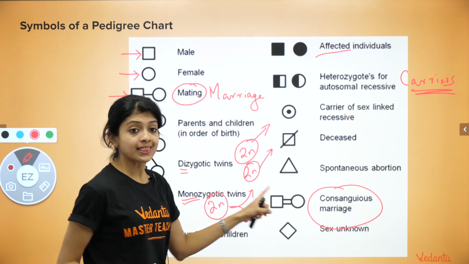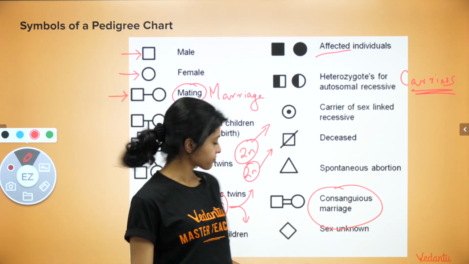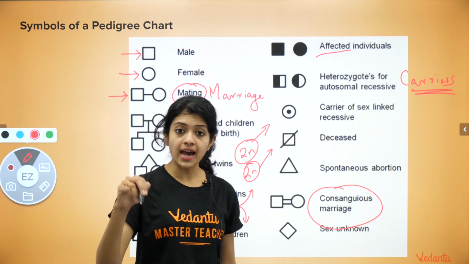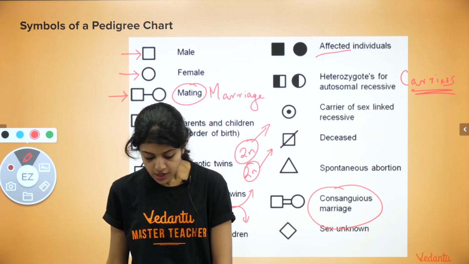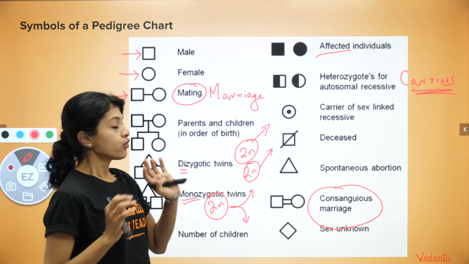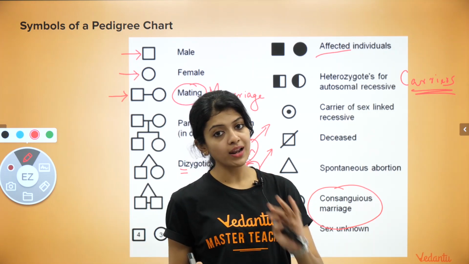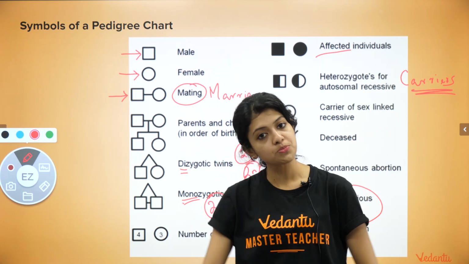Okay, this is why there is a symbol exclusively for that. If the sex is unknown, you represent it as a diamond-shaped or rhomboid-shaped symbol. I know there are too many symbols to remember, but for your level of understanding, remember a few symbols which I'm going to tell you now.